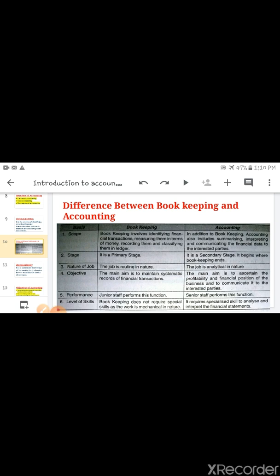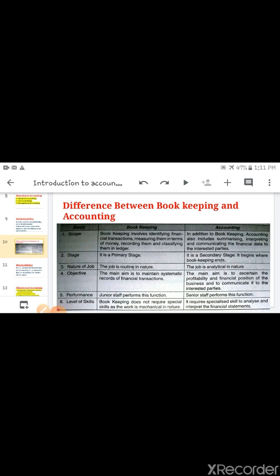In addition to bookkeeping means the upper 4 steps you have to take from the bookkeeping, and after that accounting also includes summarizing, interpreting and communicating the financial data to the interested party, to its user. So if we take all 7 steps, then it is known as accounting, and if we are taking the upper 4 steps, then it is known as bookkeeping.